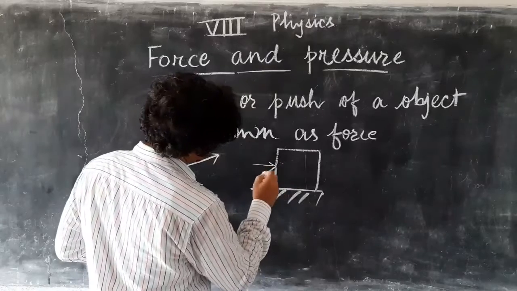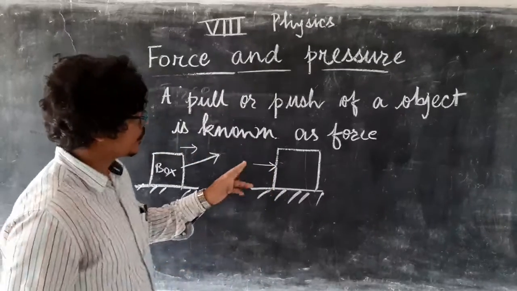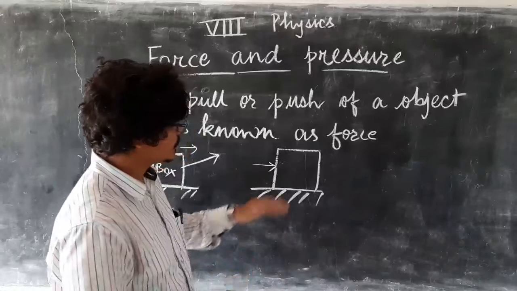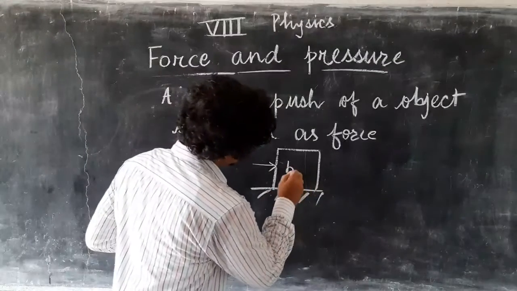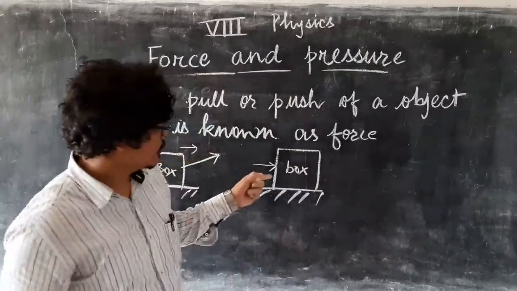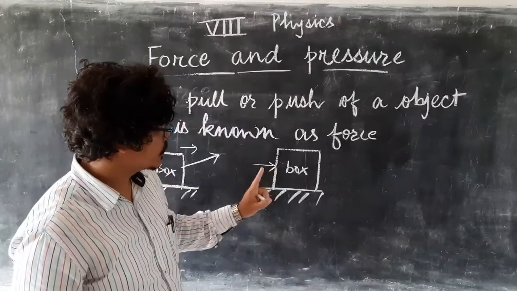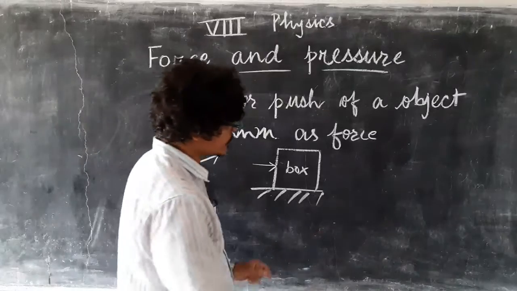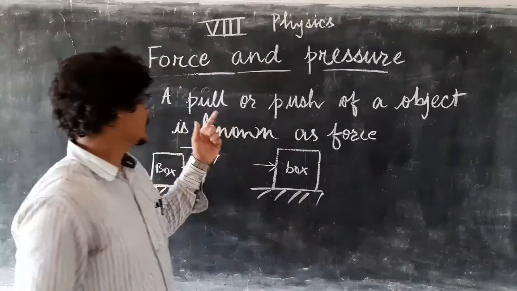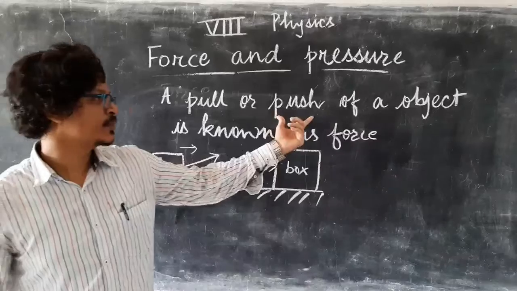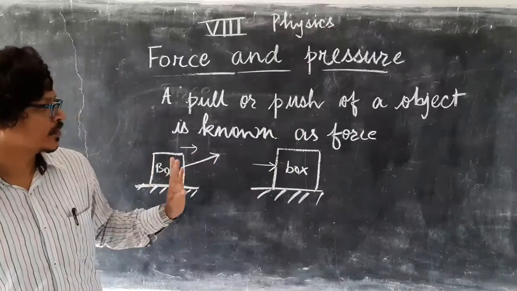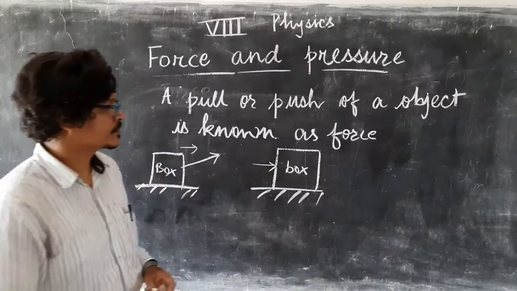Now if some person is applying force in this direction, it is pushing. Here that person is pushing this box, so the person is applying force on this box. So it can be a pull or it can be a push. Both can be termed as force.